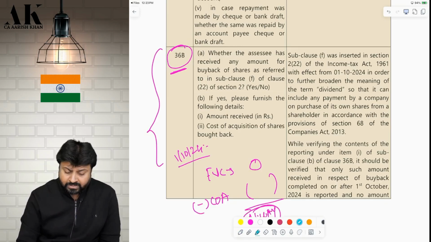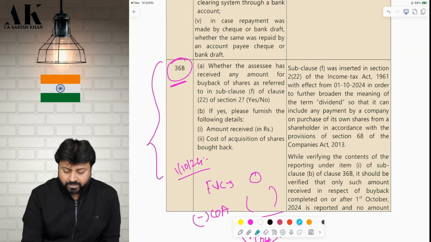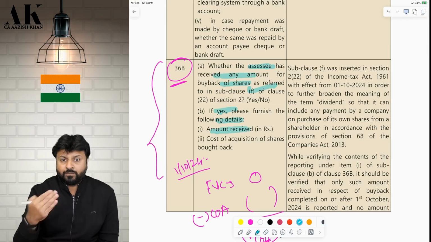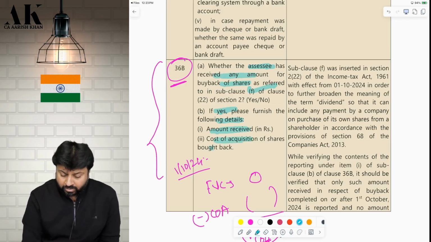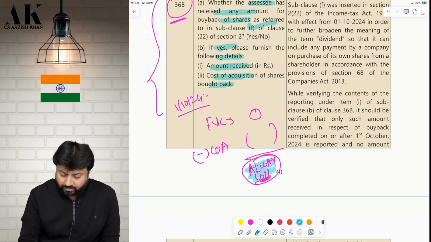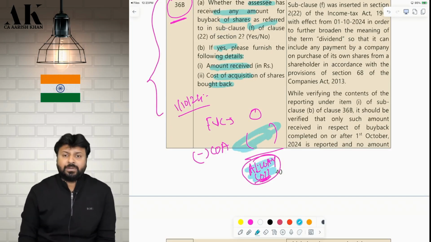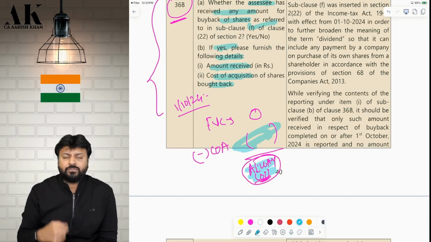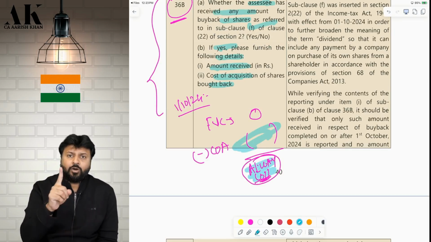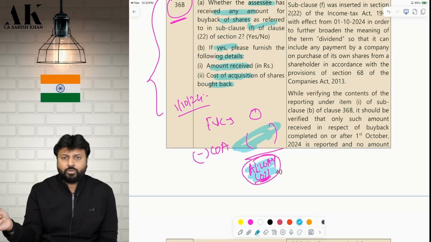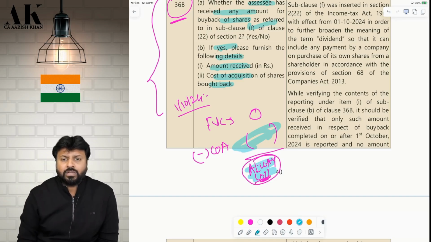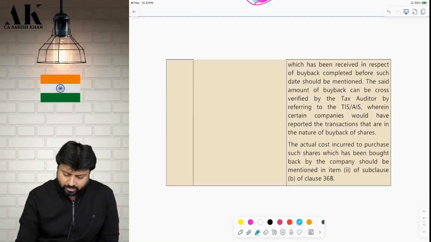So you have to make a reporting with respect to this. What reporting, sir? First, you have to say whether the assessee has done any buyback of shares. If yes, then you have to mention the amount, how much they have bought back, and also mention the cost of acquisition of the shares so that you can write down how much will be the loss under capital gains. Is it clear? So two things you have to mention if you buy back the shares. If yes, how much is the amount of buyback? So that amount will go to deemed dividend, IFOS, and whatever is the cost of acquisition of the shares bought back, that will be your loss. I hope it is clear to all of you.